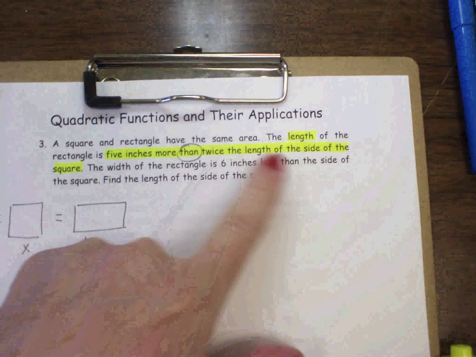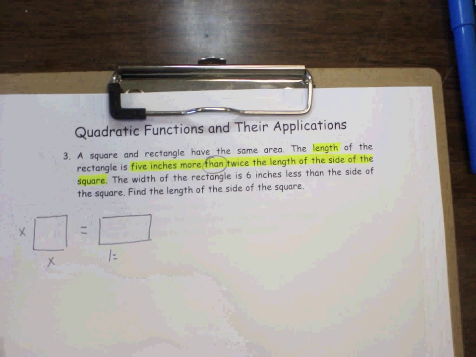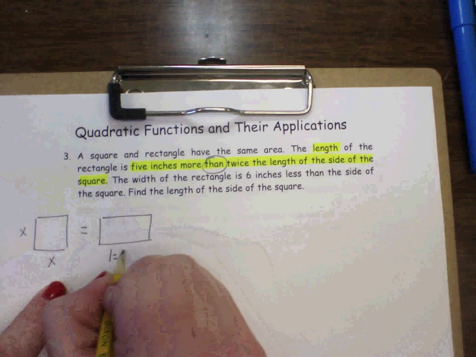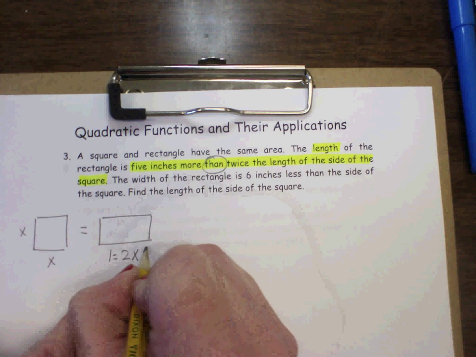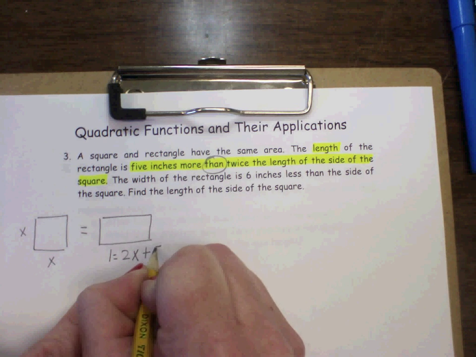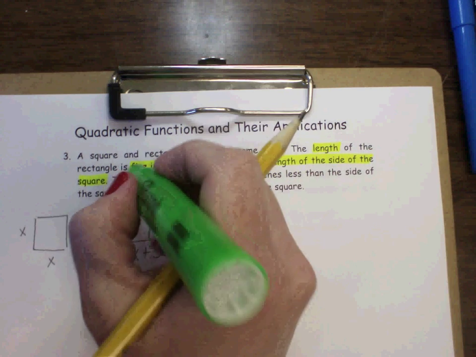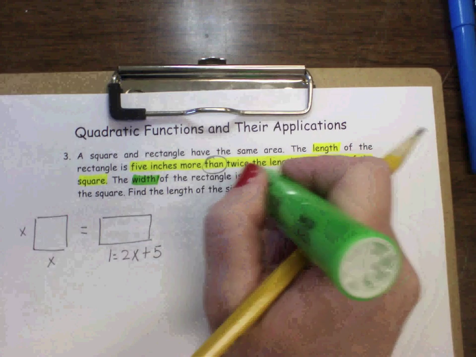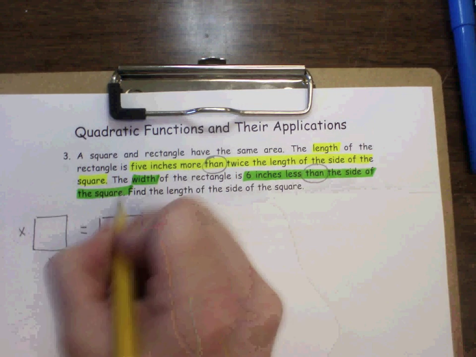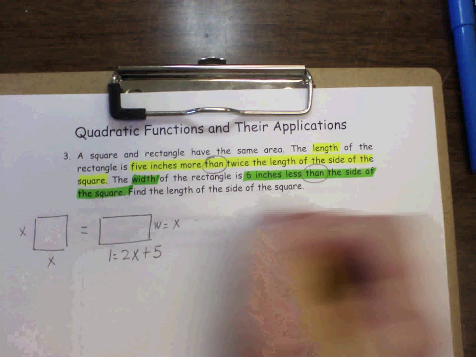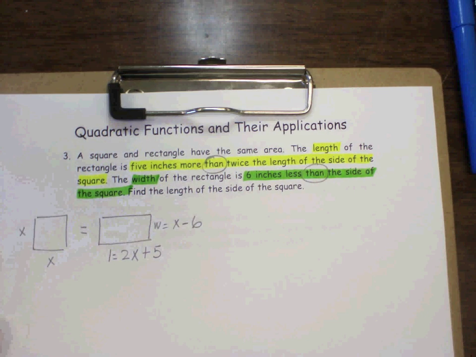So whatever goes after "than," you have to write first. Twice the length of the side of the square. You don't know the sides of the square, but you do know that they're the same, so both of them need to be x. So twice the side of the square, more than 5. The width of the rectangle is 6 inches less than the side of the square. Backward words, side of the square would be x less than 6.